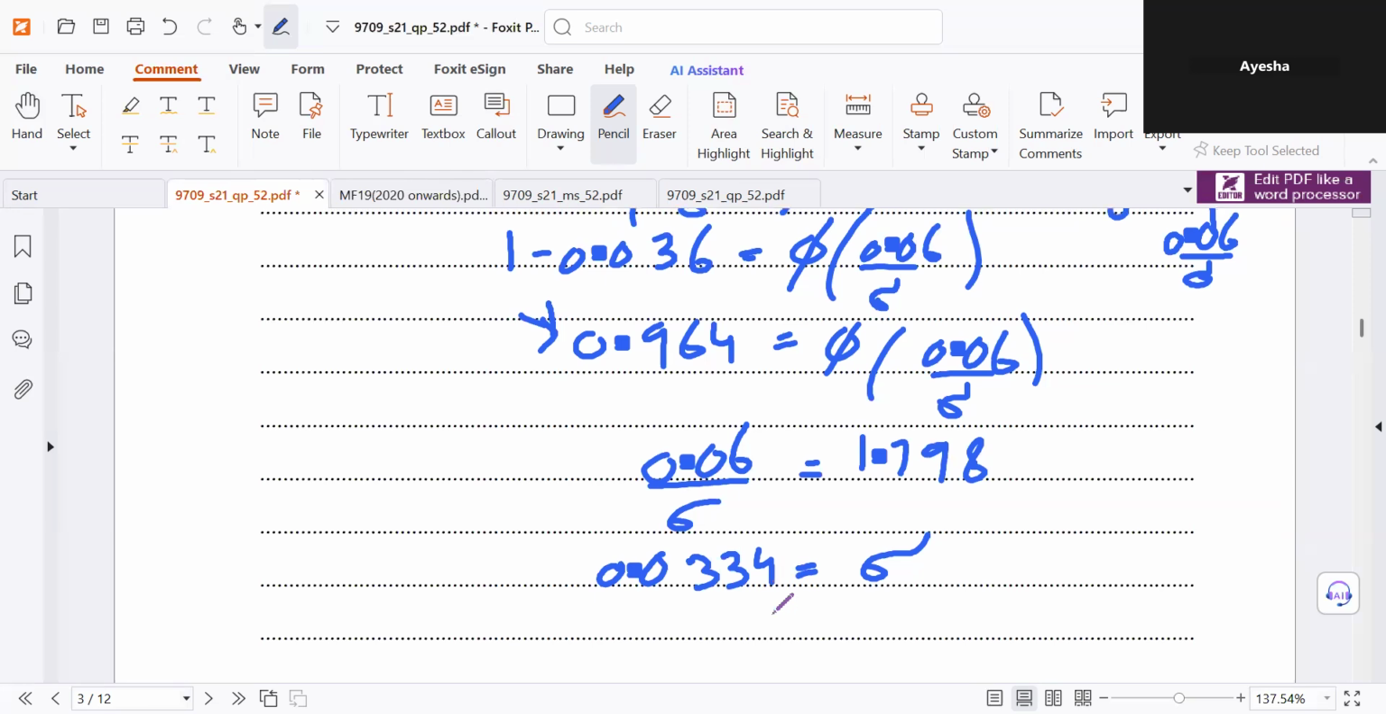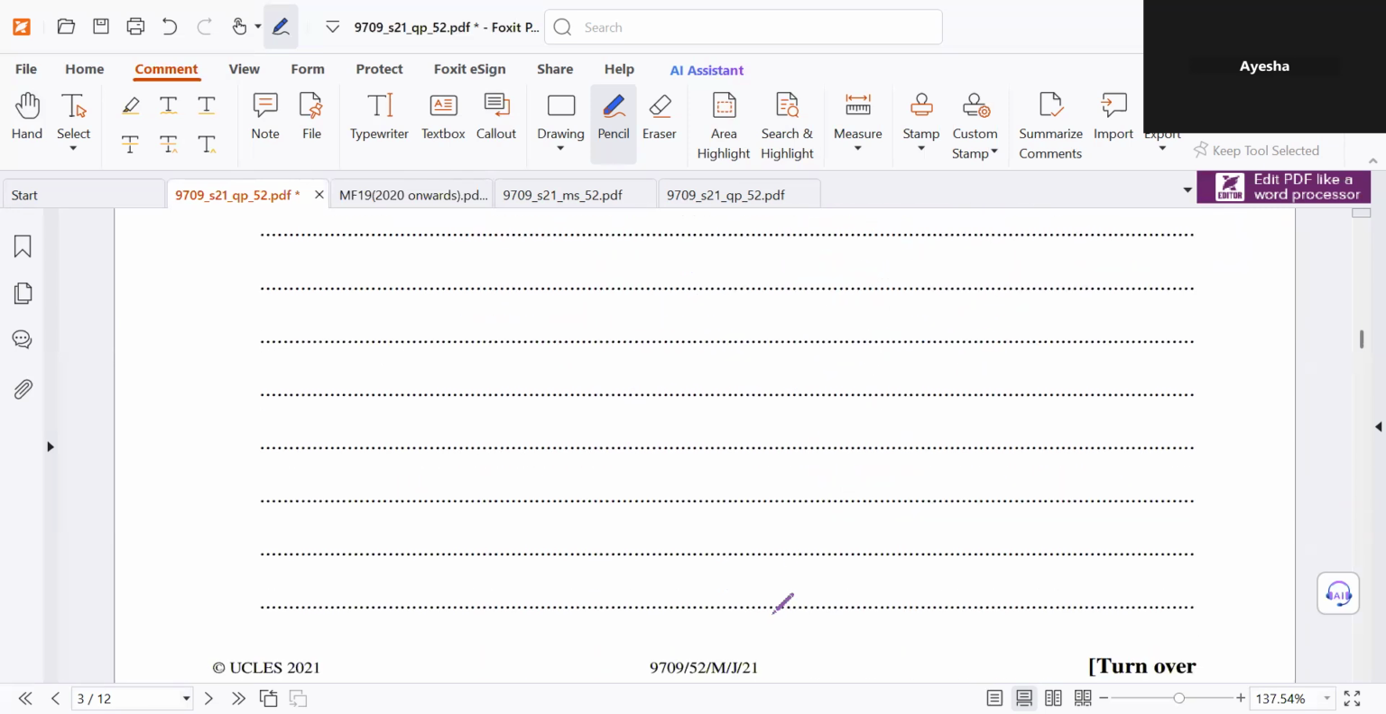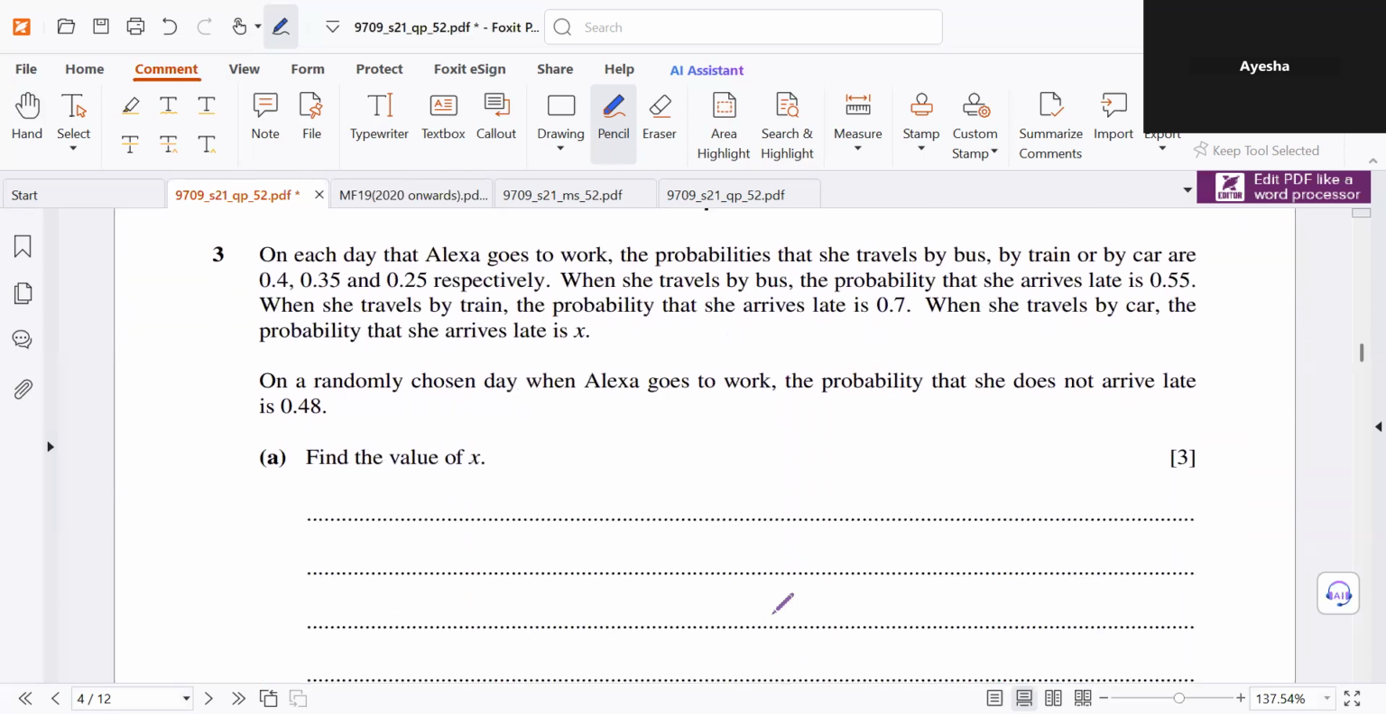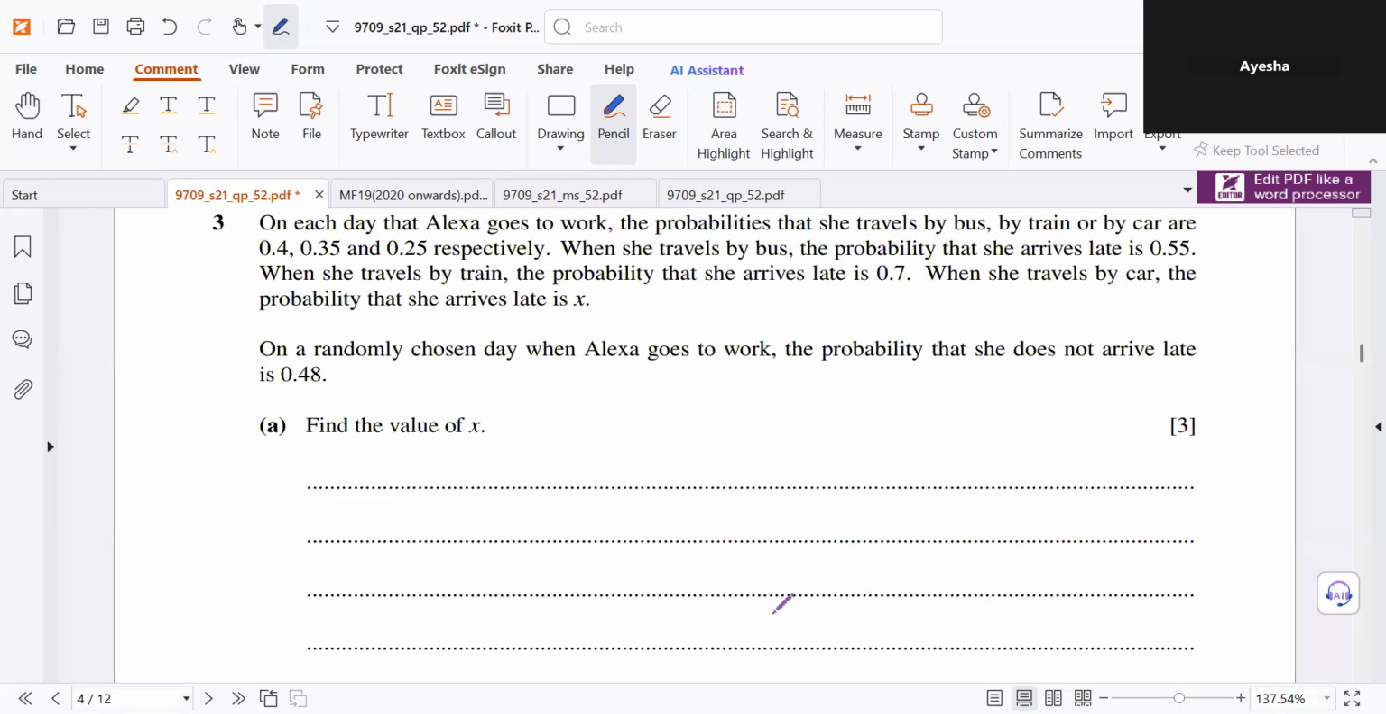Okay, next question. On each day that Alexa goes to work, the probabilities that she travels by bus, by train, or by car are 0.4, 0.35, and 0.25. When she travels by bus, the probability that she arrives late is 0.55. When she travels by train, the probability she arrives late is 0.7. And when she travels by car, the probability that she arrives late is X.